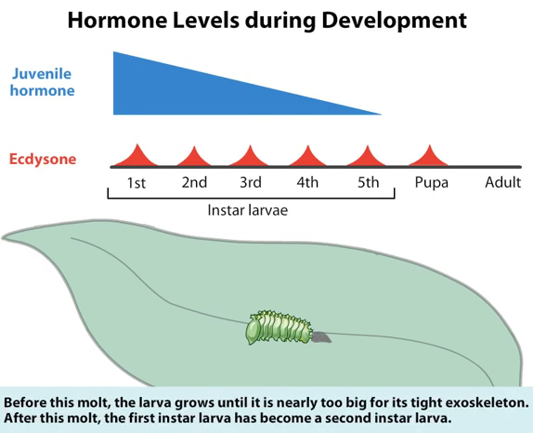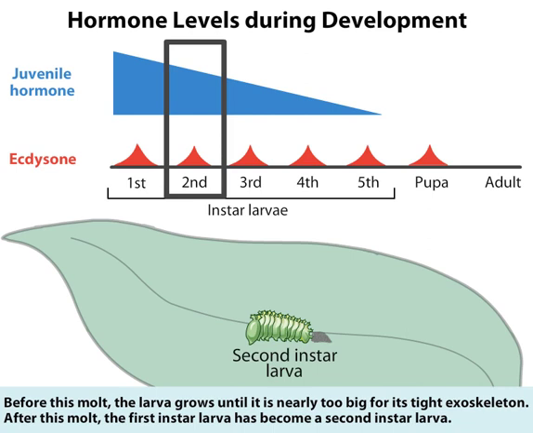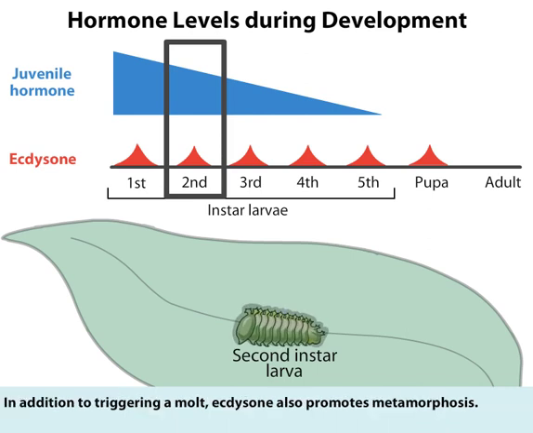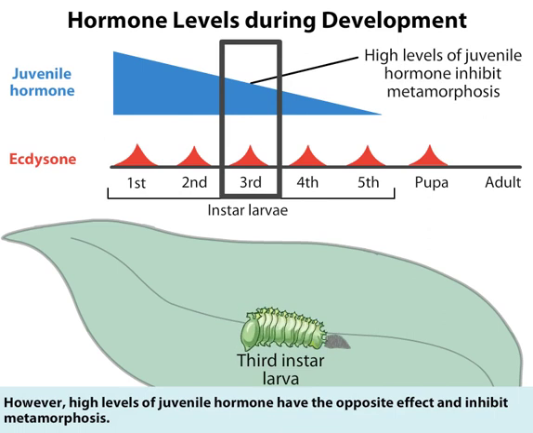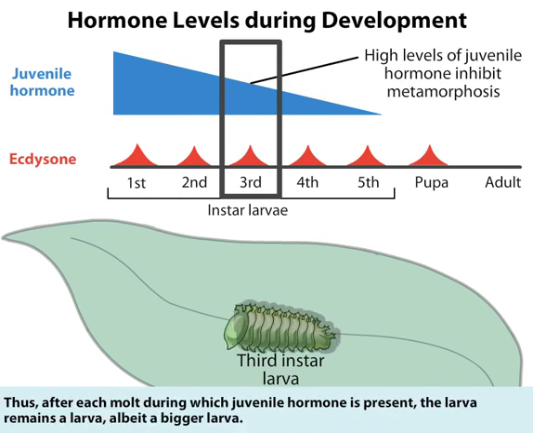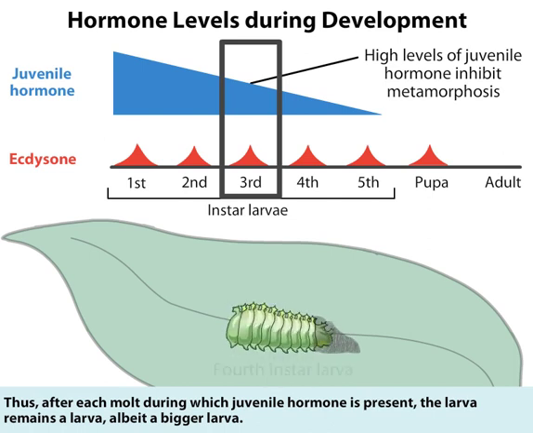Before this molt, the larva grows until it is nearly too big for its tight exoskeleton. After this molt, the first instar larva has become a second instar larva. In addition to triggering a molt, ecdysone also promotes metamorphosis. However, high levels of juvenile hormone have the opposite effect and inhibit metamorphosis. Thus, after each molt during which juvenile hormone is present, the larva remains a larva, albeit a bigger larva.